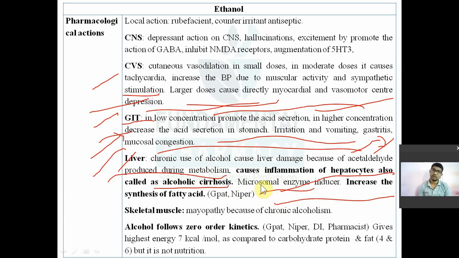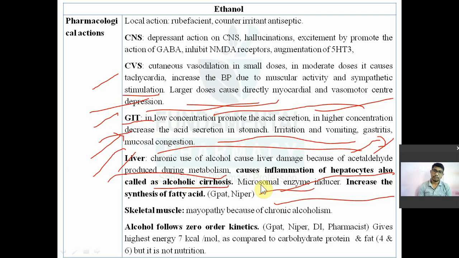So obviously, if you take alcohol with your medication, the metabolism of those drugs will be increased, and you are not going to get the proper therapeutic effect of that drug. So you should not use alcohol when you are on treatment, because as a potent microsomal enzyme inducer it can accelerate the metabolism of your concurrently used drug. So you should not use alcohol when you are using other medication.